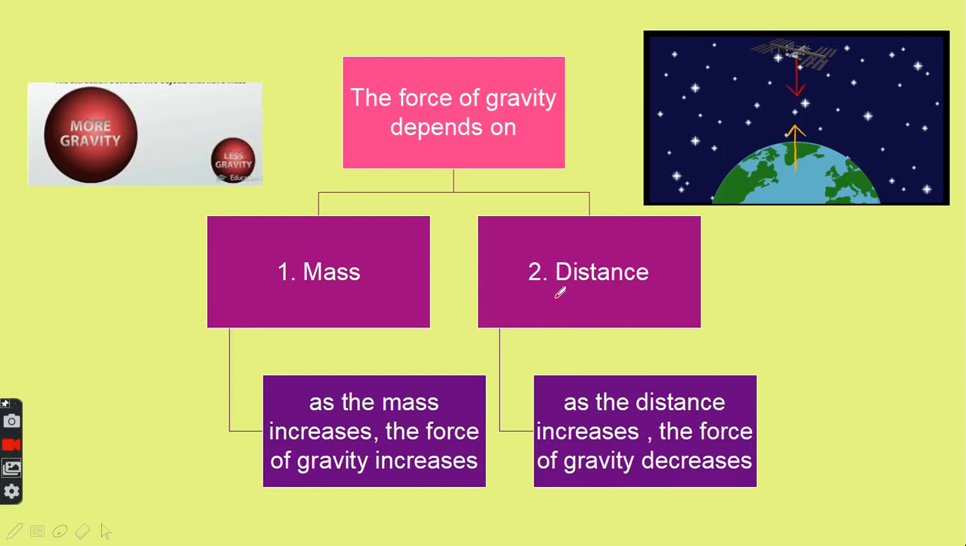The second factor that affects the force of gravity is the distance. The meaning of distance, my dears, is how far away objects are from each other. Here, if I have two objects and they are far away from each other, it means that the distance between them is big.